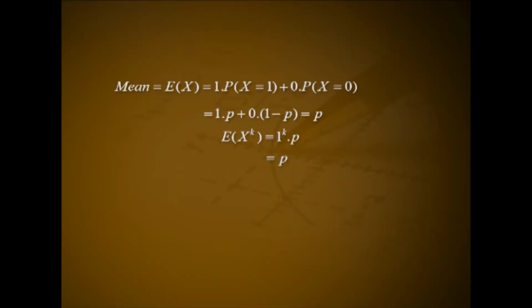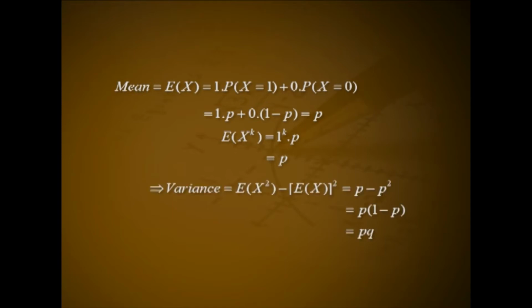Mean and variance. Mean equal to expectation of X, that is equal to 1 into P(X = 1) plus 0 into P(X = 0), that is 1 into p plus 0 into (1 - p), that is p. Expectation of X raised to k equal to 1 raised to k into p, that is also equal to p. This implies variance equal to expectation of X square minus (expectation of X) the whole square, that is equal to p minus p square, that is p into (1 - p), or that is equal to p q.